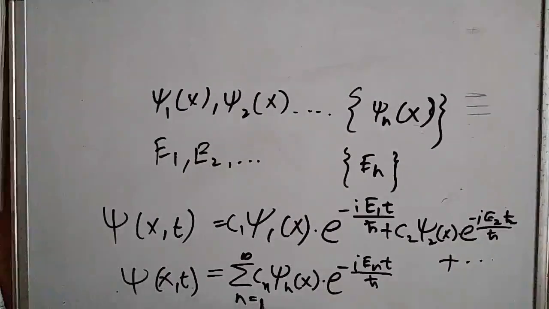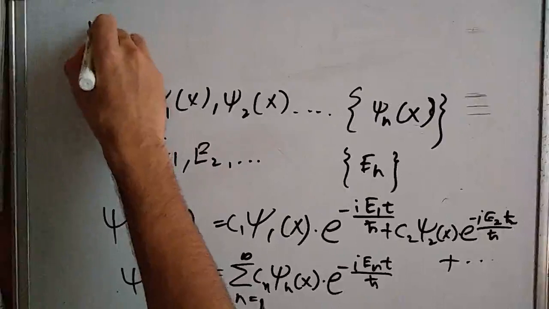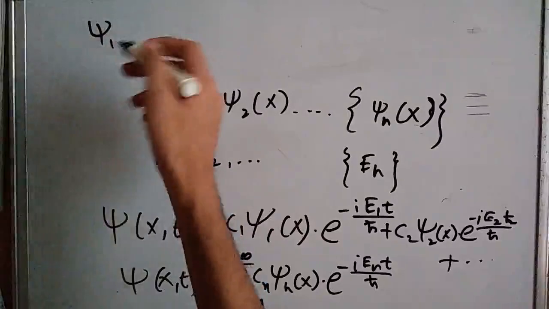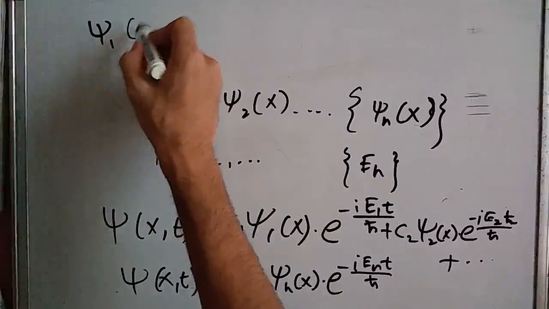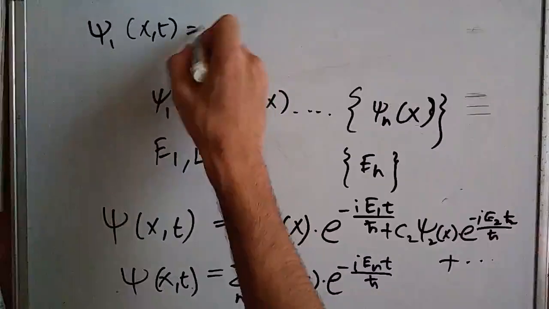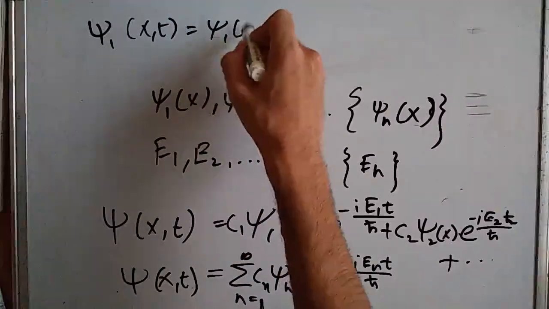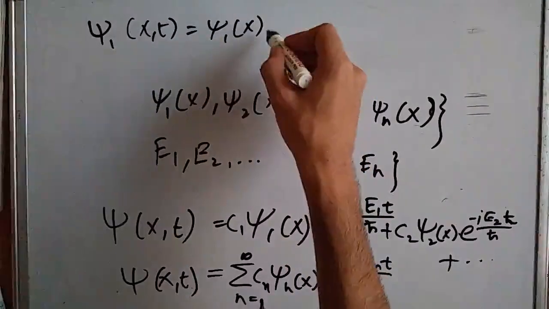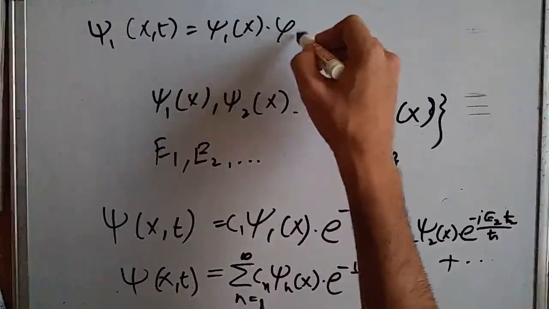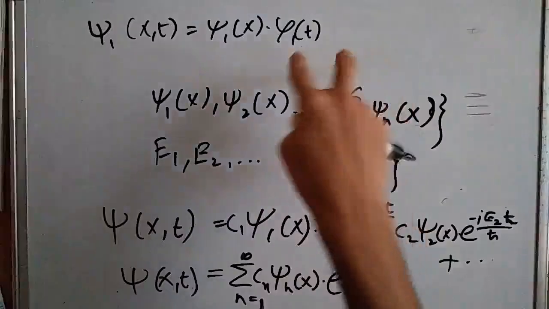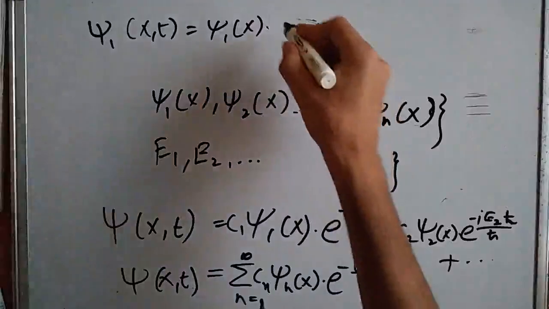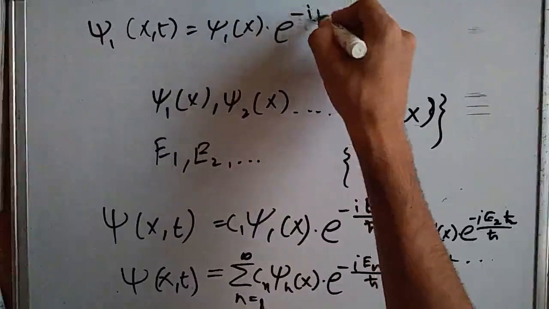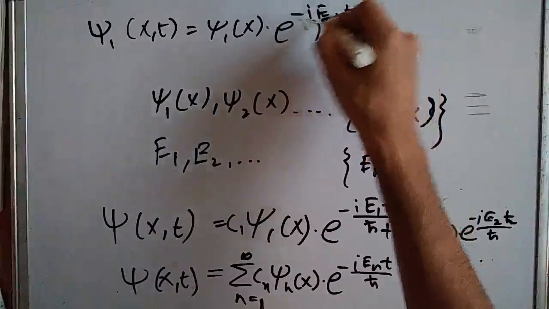So we can write that some state of the wave function, let's consider the first state, which is dependent on x and t, can be written as psi 1 of x into phi 1 of t, but this part we know can be written as e to the power minus i E1 t over h.